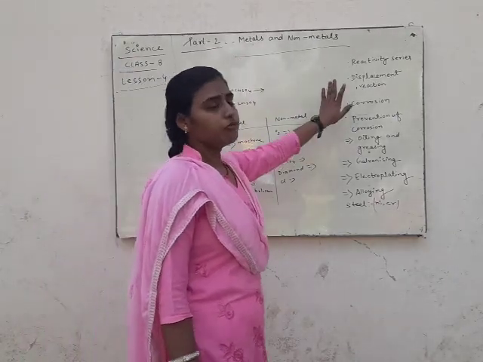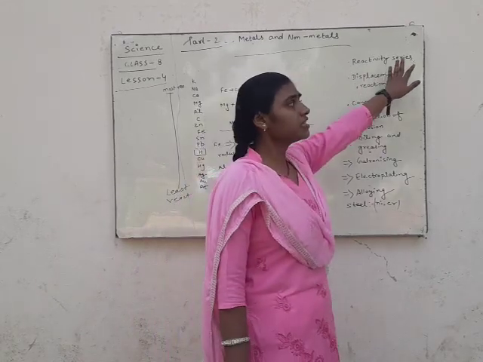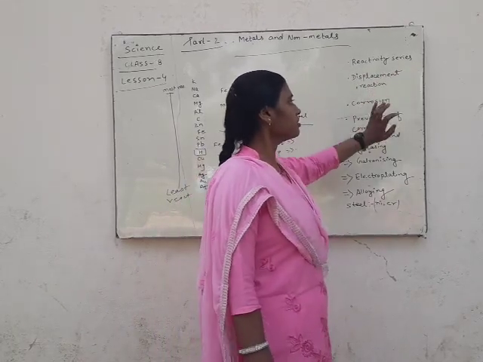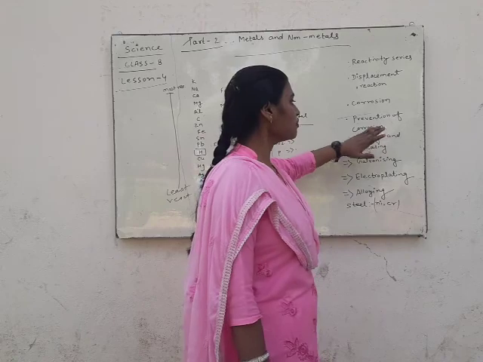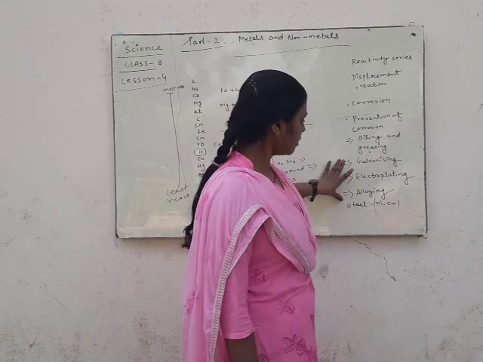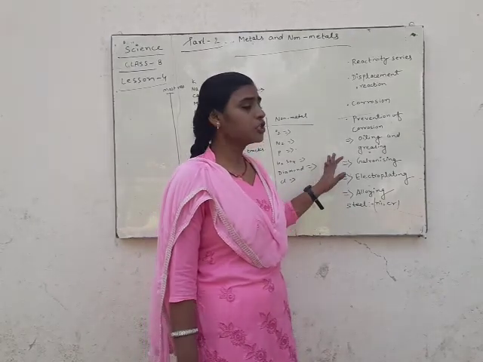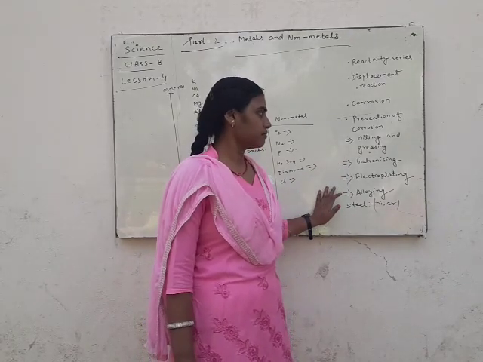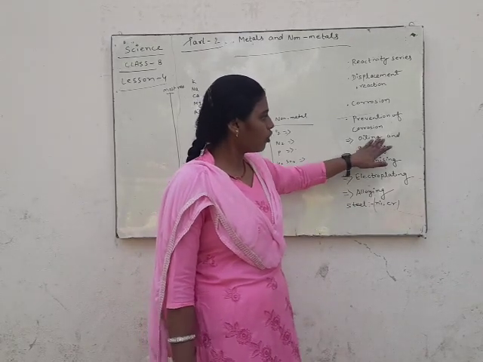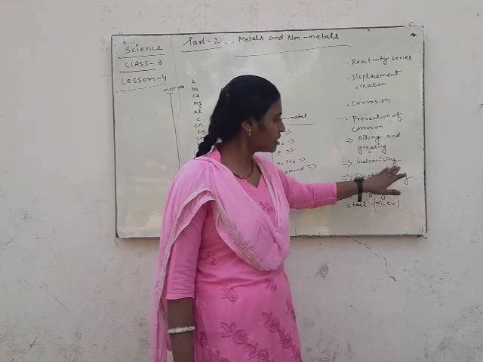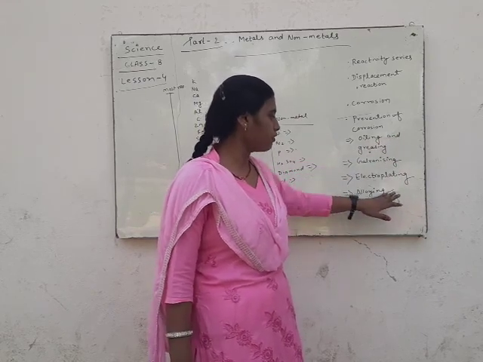In this part we will discuss reactivity series, displacement reaction, corrosion, prevention of corrosion and the methods by which we prevent the metals from corrosion: oiling and greasing, galvanizing, electroplating, alloying.